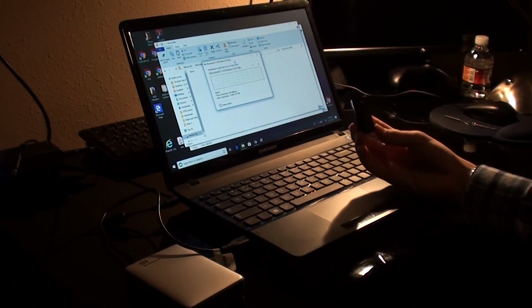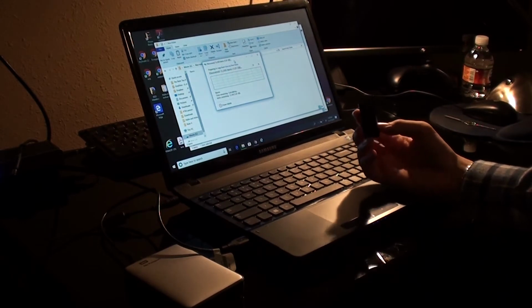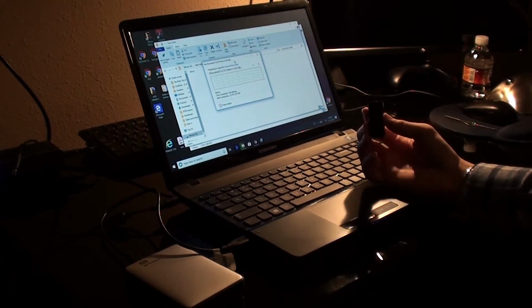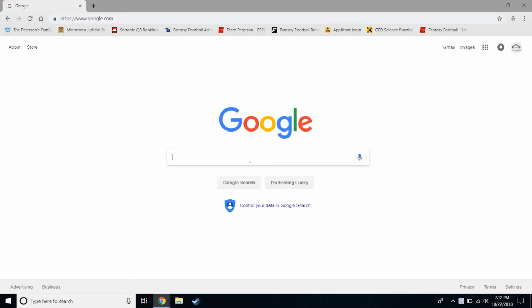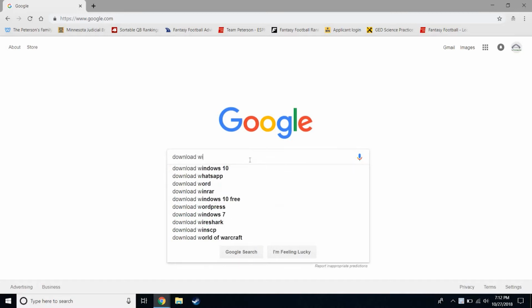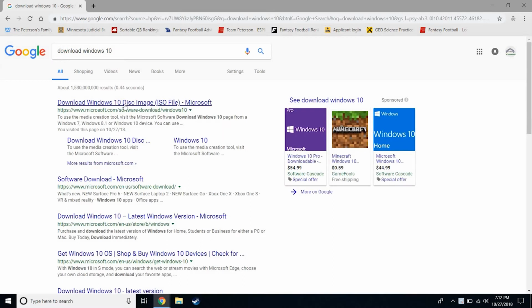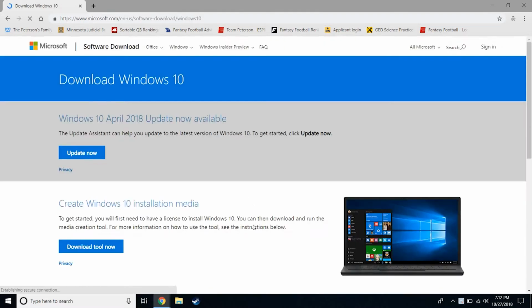I believe it needs to be 8 gigabytes or higher, so you can navigate to Windows 10 on Microsoft's website. Alright, so here I'm going to show you how you can download Windows 10 and put it on an external flash drive. So you're going to just go ahead and type download Windows 10 into Google, and it should come up with download Windows 10 disk image Microsoft.com.